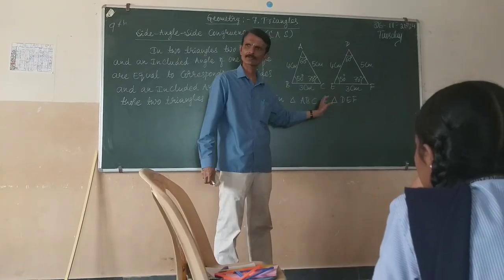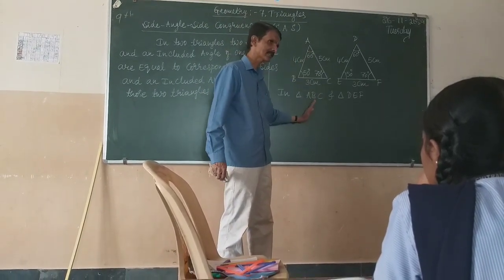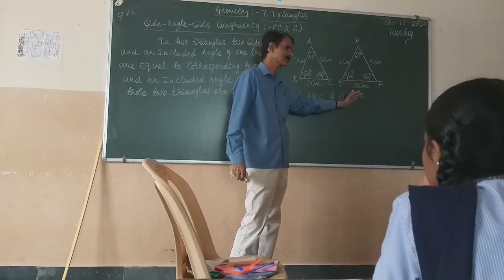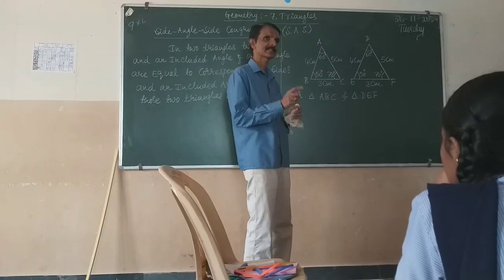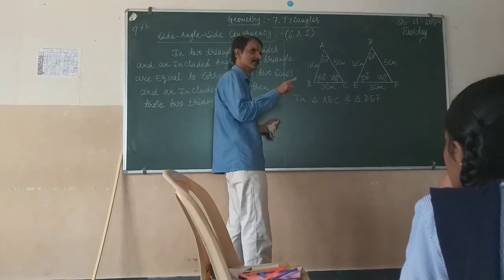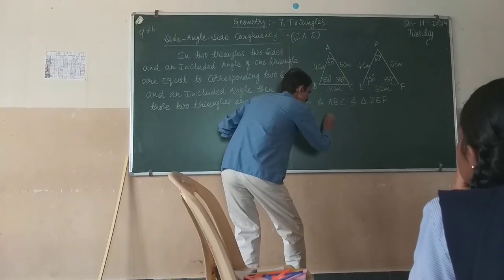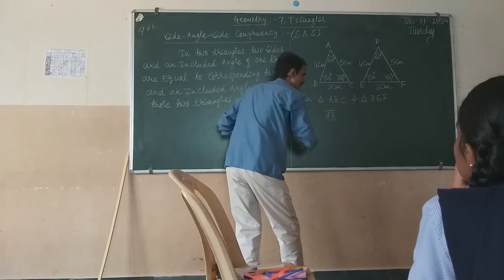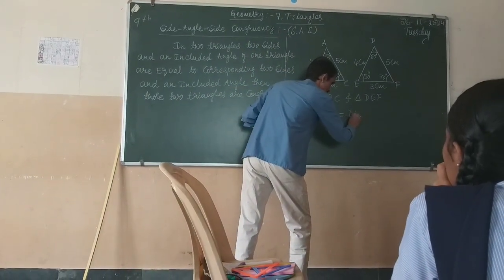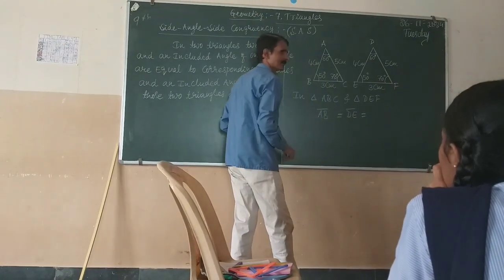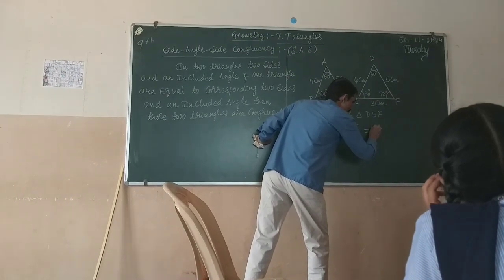Therefore we have to write the sides and angles of triangle ABC on the left side and sides and angles of triangle DEF on the right side. SAS. So we have to take two sides. I will take side AB. Side AB is equal to DE. Why they are equal? Their measurement is 4 centimeter.